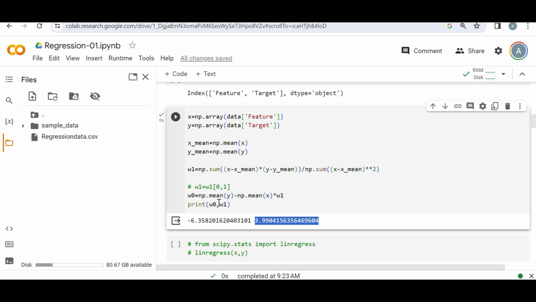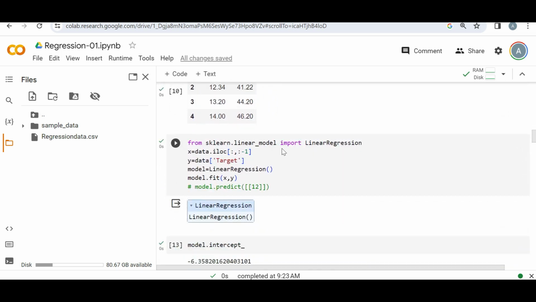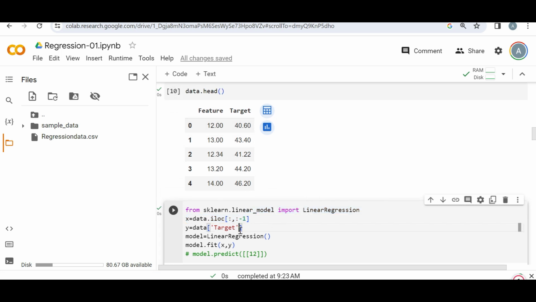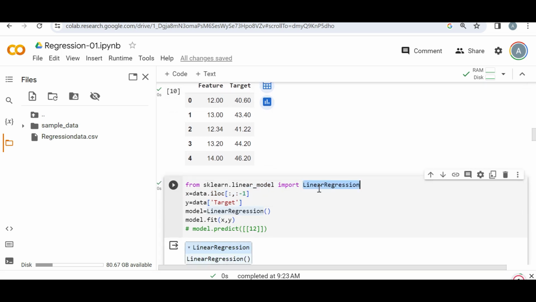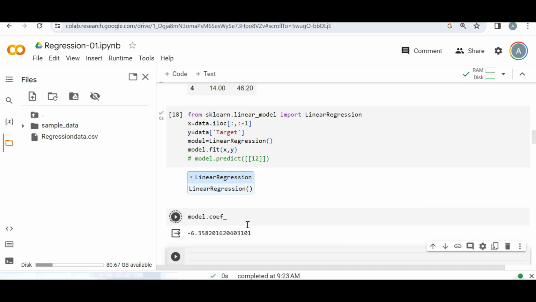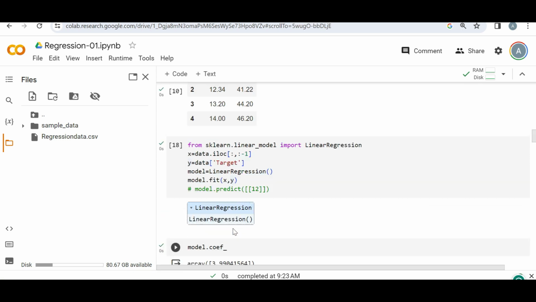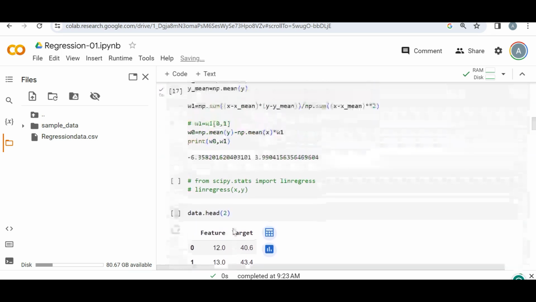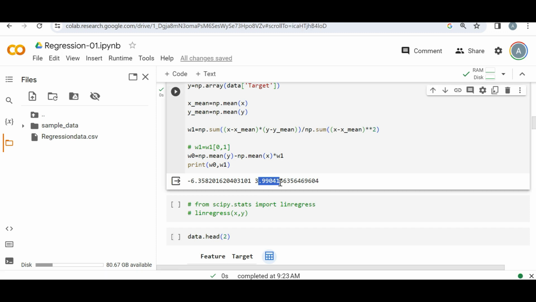If you want to verify this through the package, let me go for the package as well. See, this is the data. So I take X as feature and Y as target. I'm importing this Python package linear regression. So from sklearn.linear_model import LinearRegression. I make the model and fit this. Let's see the coefficient first. So if I see the coefficient, what will be the value? 3.9 something, and we got this also 3.9. Let me show here where we calculated. Yeah, see this W1 is 3.9.